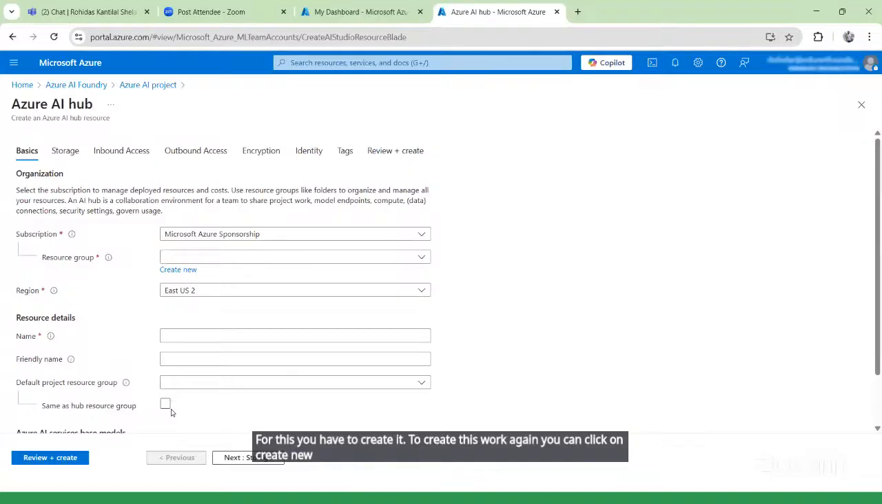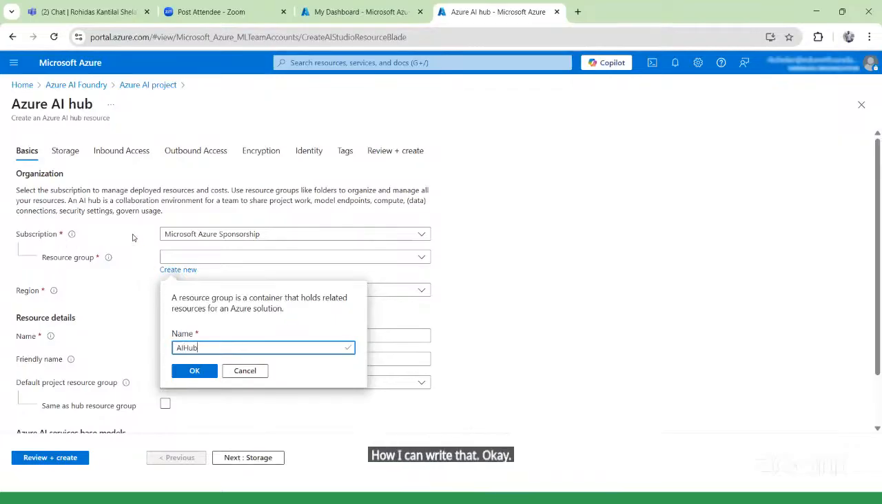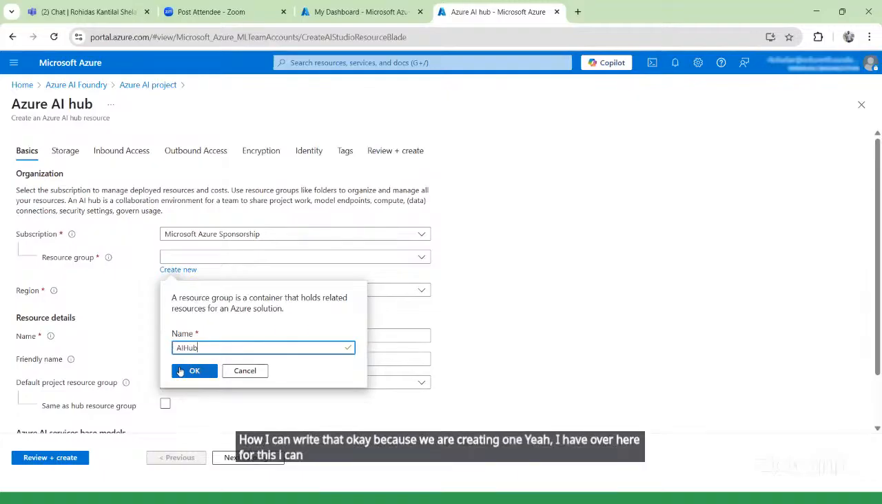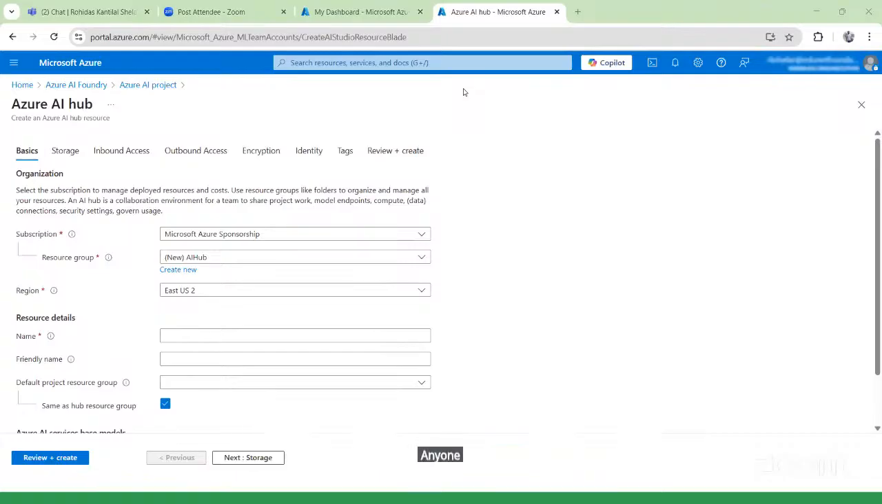Once you click on create new, here again, you have to give a name for it. So I can write the name AI hub, because we are creating one AI hub over here. For this, I can simply write the name. Is it clear to everyone? Does anyone still have any doubts so far?